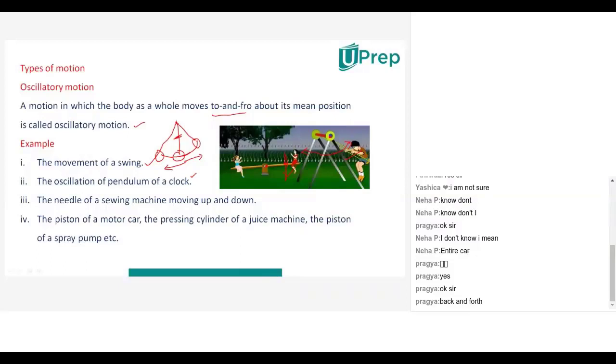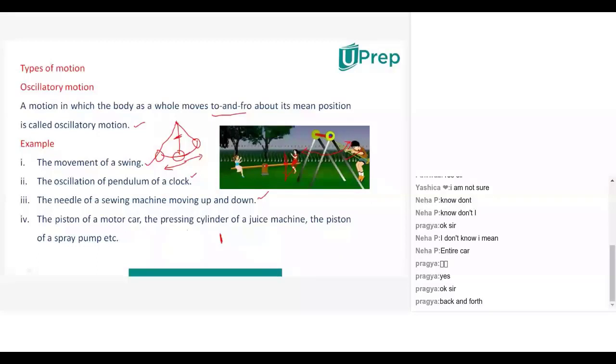The needle of a sewing machine moving up and down, that is also oscillatory motion. The piston of a motor car, that means in a motor car some piston will be there which will move up and down actually. Inside of a car, some engine will be there, in that engine a piston will be there, and that piston will move up and down actually. Because of that only the car will gain some energy and thereby it will move.